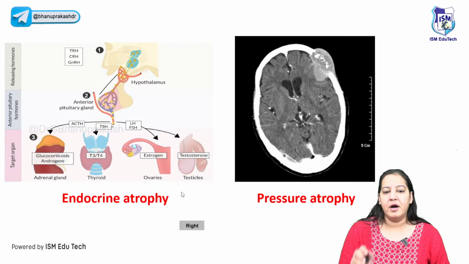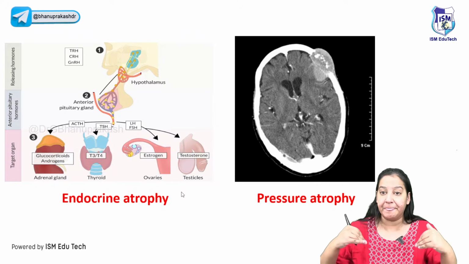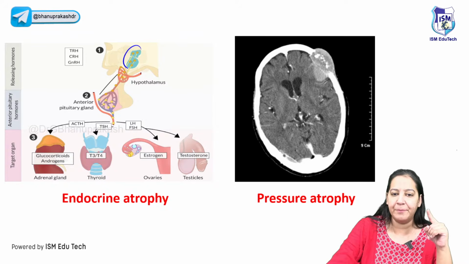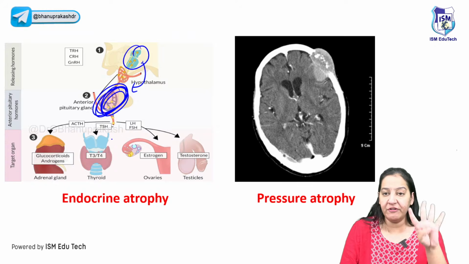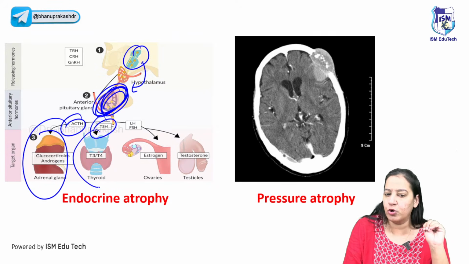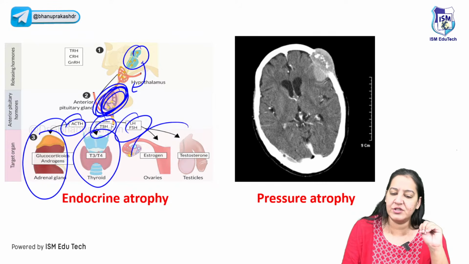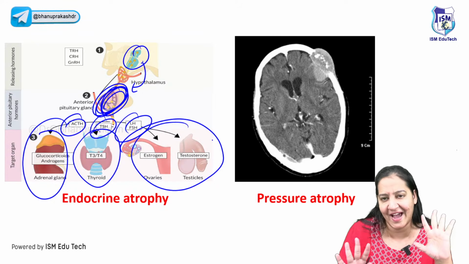There are 2 more. Humans have hypothalamus, pituitary and organ axis. From the hypothalamus, hormones are released. They act on pituitary. And from pituitary, 4 hormones are released. ACTH goes to adrenal gland, TSH goes to thyroid, and LH and FSH go to ovaries and testes in female and male respectively. You know that, I guess.